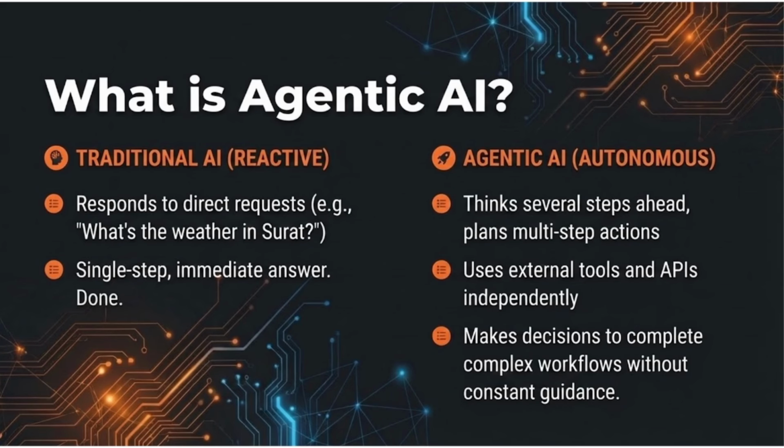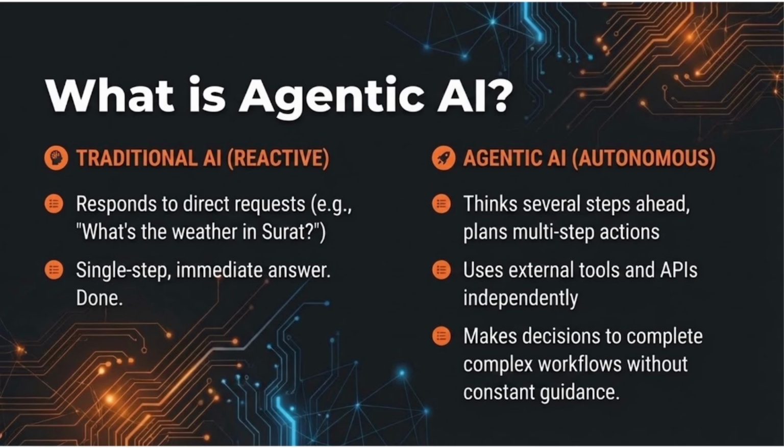Okay, first things first. Let's clear up what agentic AI actually means, because this term gets thrown around everywhere these days. You know traditional AI, right? You ask ChatGPT, what's the weather in Surat? It answers, done. That's reactive AI. But agentic AI, that's autonomous. These systems can think several steps ahead, use tools, make decisions, and complete complex workflows without you telling them what to do at every step.